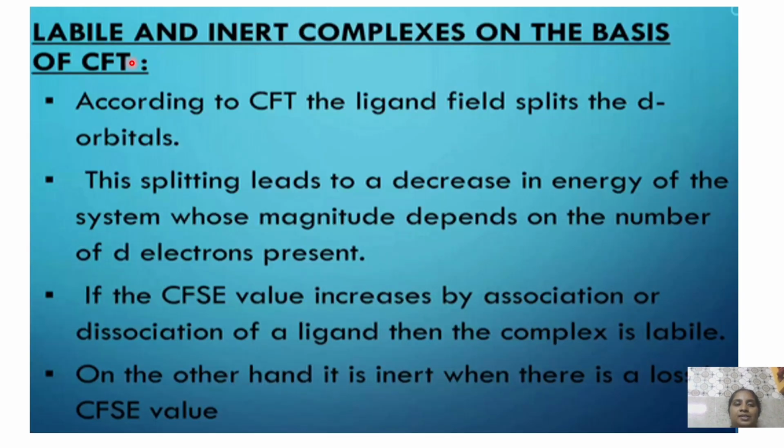Labile and inert complexes on the basis of crystal field theory. According to crystal field theory, ligand field splits the d orbitals. The splitting leads to a decrease in the energy of the system, whose magnitude depends on the number of d electrons present on it. If the crystal field stabilization energy increases by association or dissociation of the ligand, then the complex is simply labile. On the other hand, it is inert when there is a loss in the CFSE value. Inertness means there is a loss in the CFSE value. If it is labile, there is an increase in the CFSE value.